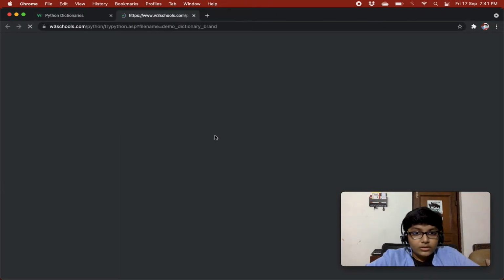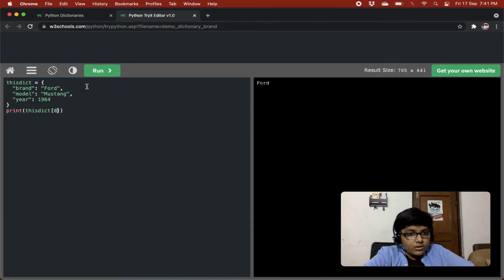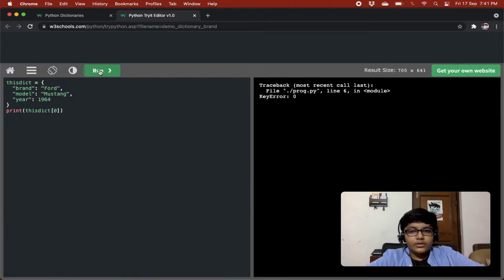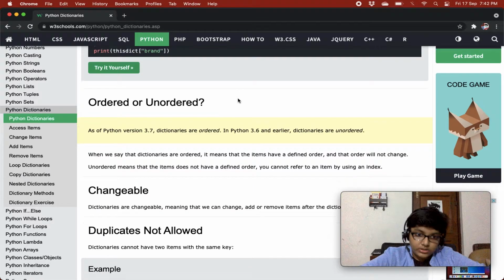So I don't think we can access the ordered thing. This is ordered right now, so I don't think we can access it with the index either. Let's try. So it's running, and you see we get an error with a traceback, right? So basically we can't access dictionaries with indexes. We only need to use the keys. Whether it is unordered or ordered, we always have to use the keys, right?